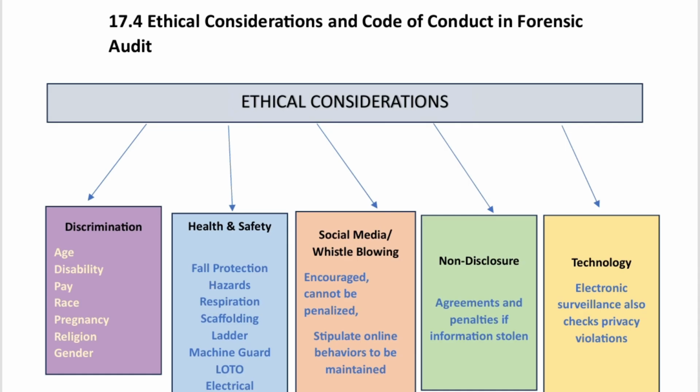Second is health and safety. Further, there are certain areas mentioned where the violation has happened. So looking at that, we have to learn where all violation can happen and the major areas. First is fall protection. The person works at a certain height, the person has to wear a fall arrestor. Second is hazard. Hazard could be physical, chemical, any of the hazard. Third is respiration. If the person works in an area where dangerous chemicals are there, the person has to wear the mask and all. So those areas are to be covered.